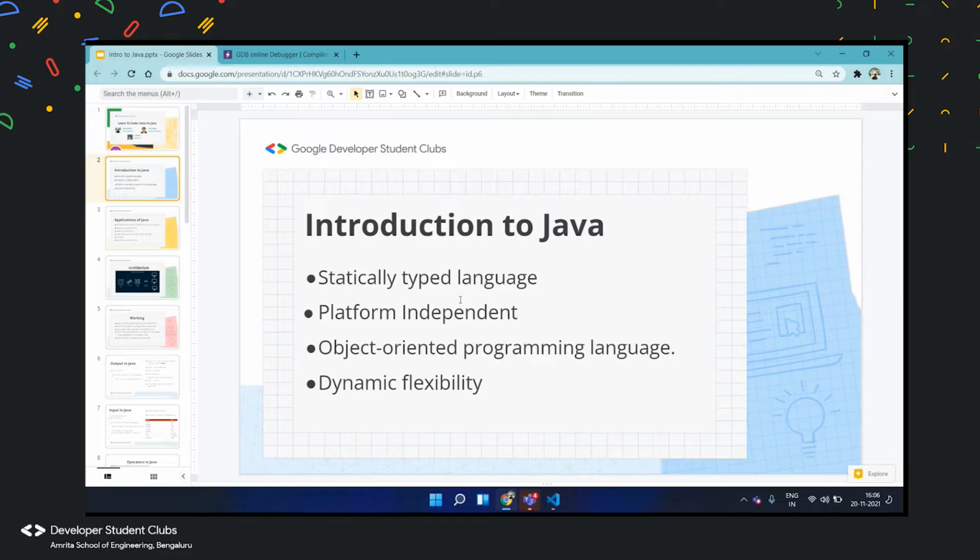The Java compiler converts the source code, the program that you write, to bytecode, and then the Java virtual machine runs this bytecode on any platform. Suppose I'm doing it on Windows and I send you the code, you could run it on Mac OS. That's the plus point of Java.